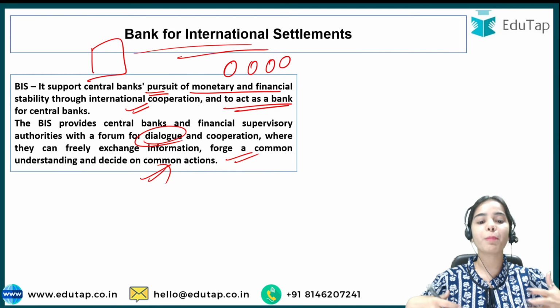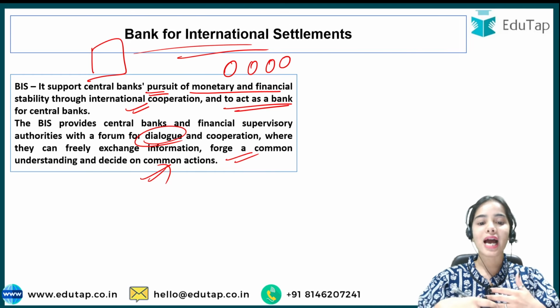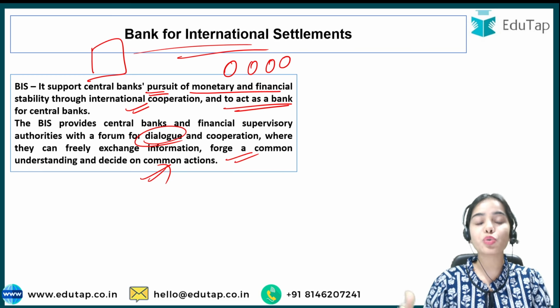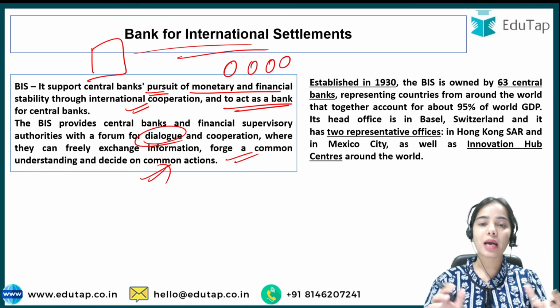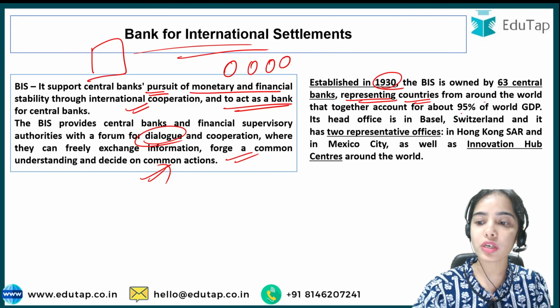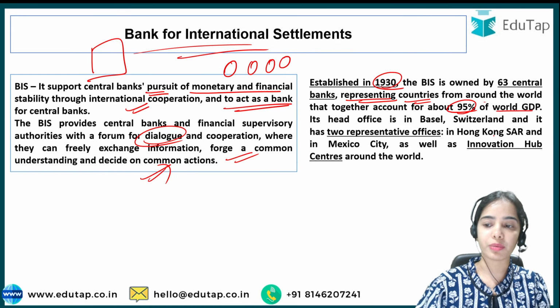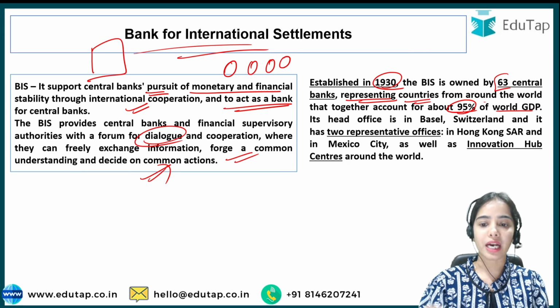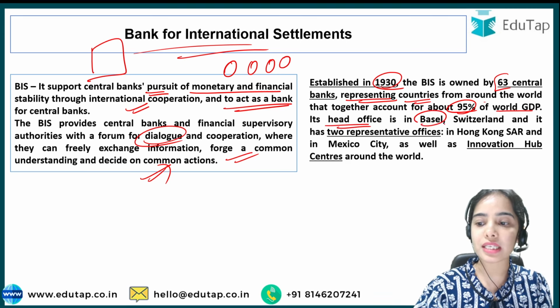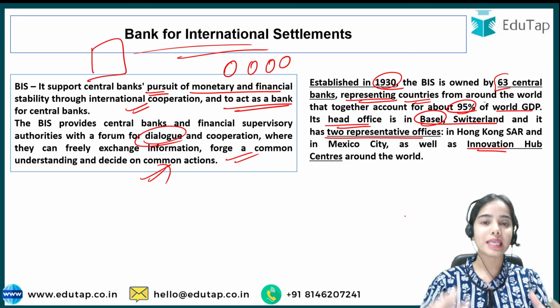Okay, it is providing a platform to the central banks and the financial supervisory authorities to come together and help each other in a way. Okay, established in 1930, it represents countries from around the world, together account for about 95% of the world GDP. So there are around 63 central banks that own this BIS. Okay, its head office is in Basel, Switzerland. It has 2 representative offices also, and the innovation hub centers around the world.